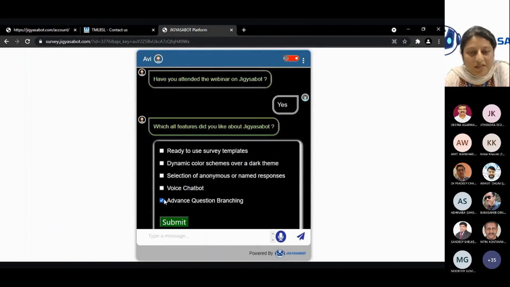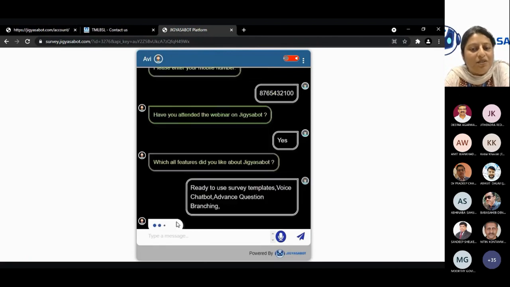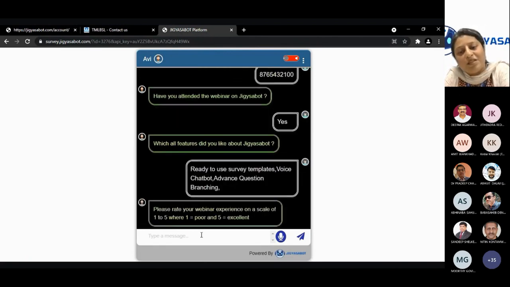So we will be talking about the ready to use survey templates in a moment. The dynamic color schemes are basically schemes which every user gets. There's a different color scheme for a different user. So it's a dynamic color scheme. The color that you see on the screen will be different from the other respondent who gets it. This was the numeric question, wherein 1 was poor and 5 was excellent. So I can put the number which I want, which I think is correct.